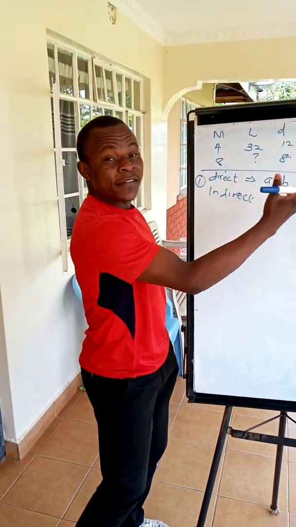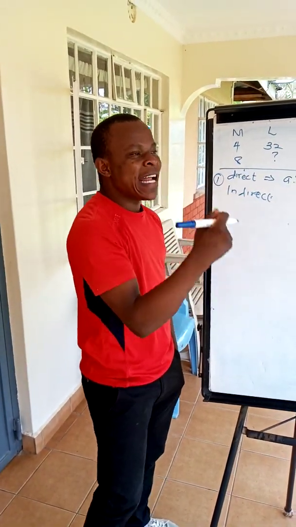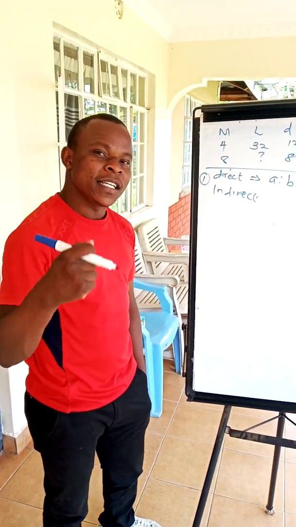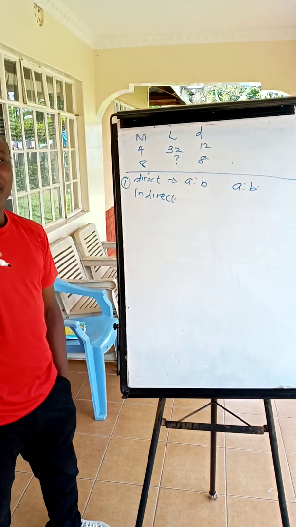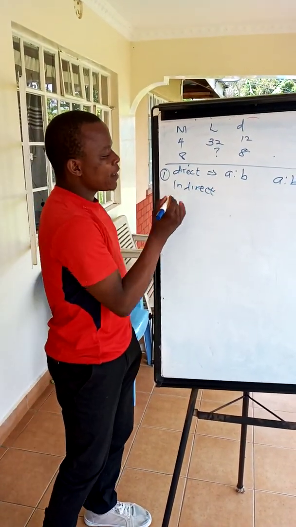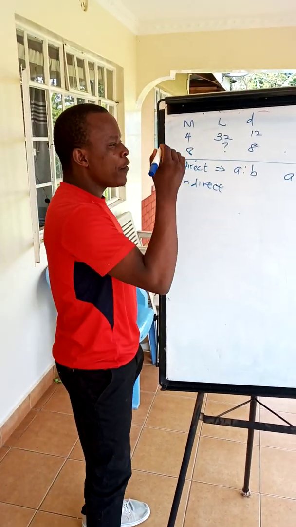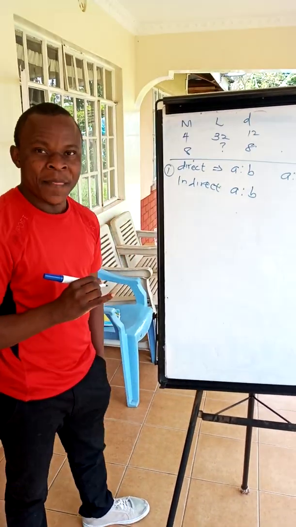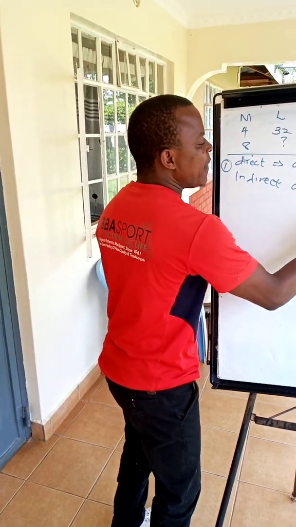And vice versa, we mean that if there's a decrease in a given quantity in the ratio A to B, there will be a corresponding decrease in the ratio A to B. That is what we call direct proportion. Then what about indirect proportion? Indirect proportion comes about if one quantity increases in the ratio of A to B, the other quantity will decrease in the ratio of B to A.